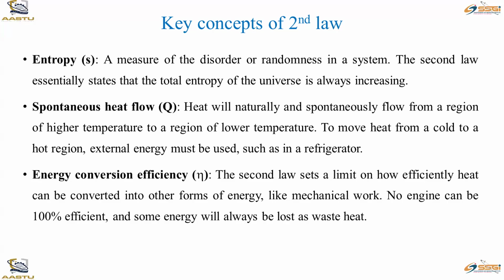The second law sets the limit on how efficiently heat can be converted into other forms of energy like mechanical work. So no engine can be 100% efficient. Some energy is always lost as waste heat because of friction, heat dissipation, and so on. That is the key concept of the second law.